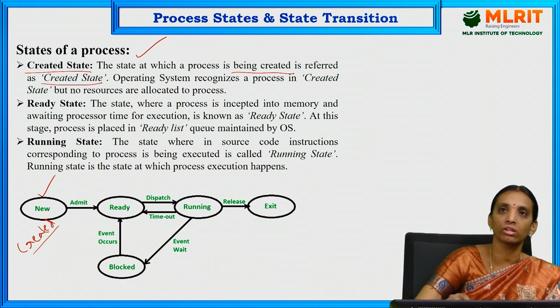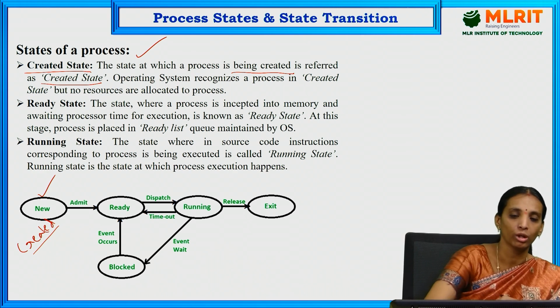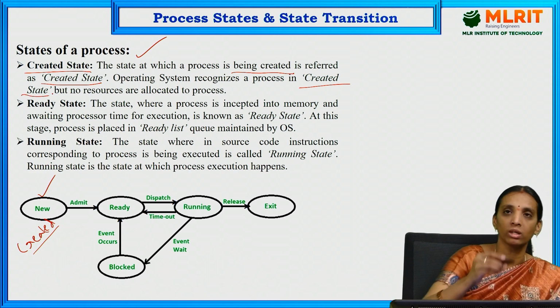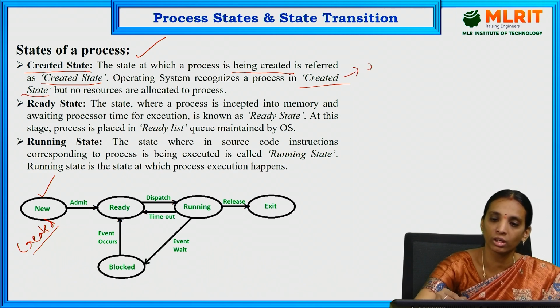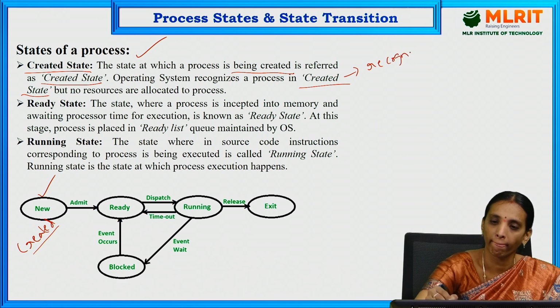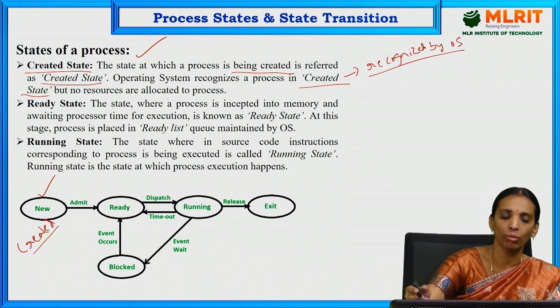The operating system recognizes that a process is there when it goes to the created state. In the created state, it is only recognized by the operating system. It will not allocate any resources.